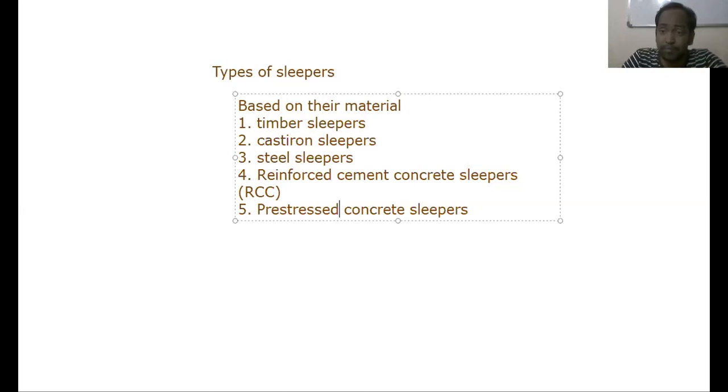Understand or no? Whatever stress should be borne by the steel when the load acts, that should be created in the steel before the load acts. So that's why they are called pre-stressed concrete sleepers. Understand or no? So these are the 5 types of sleepers,